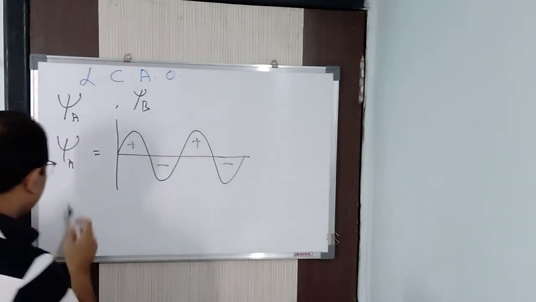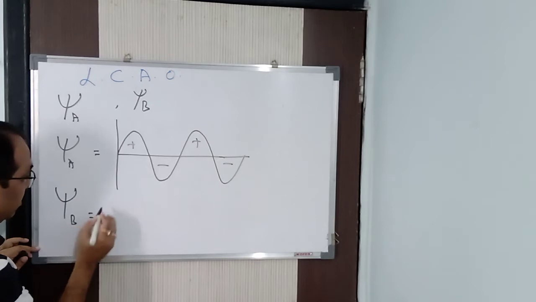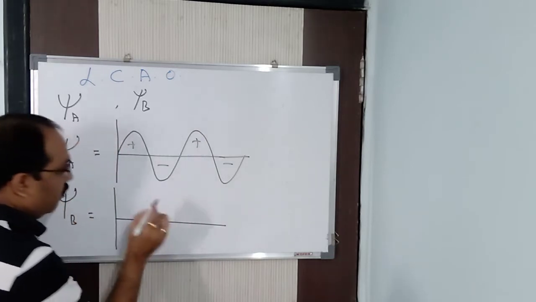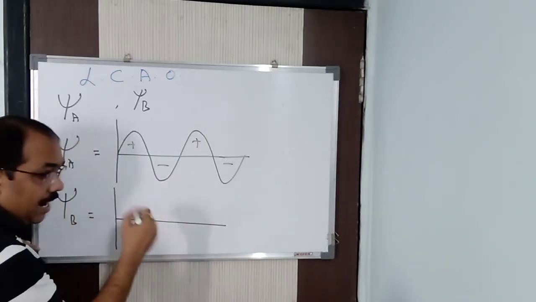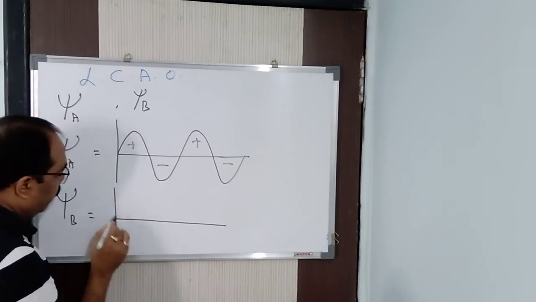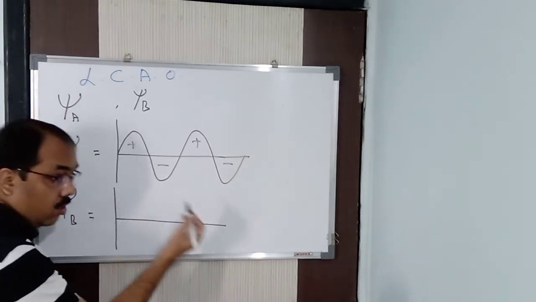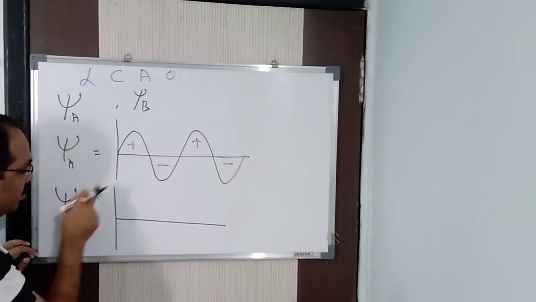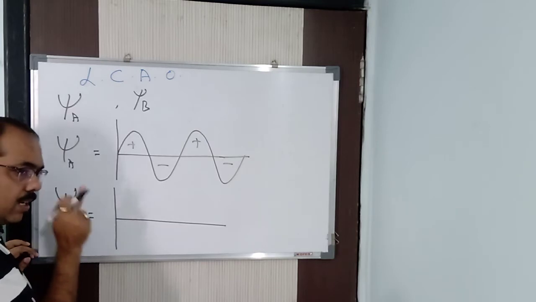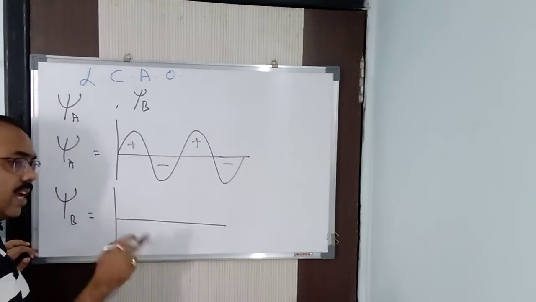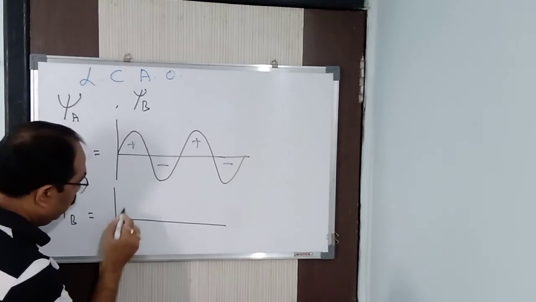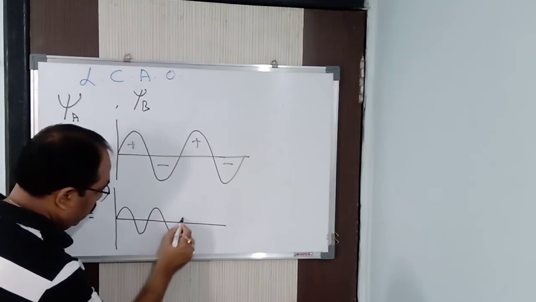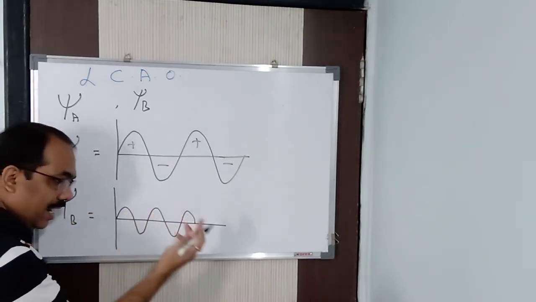Now, let us say this is your psi B, another wave function, of another atom when they come closer to each other. Understood? Clear? You can also say this is the wave function of a particular atom with a particular electron, and this is a wave function of another atom with a particular electron, or it can be the same atom and a different electron. Clear? Let us say this is the wave function of another atom or another electron, rather.